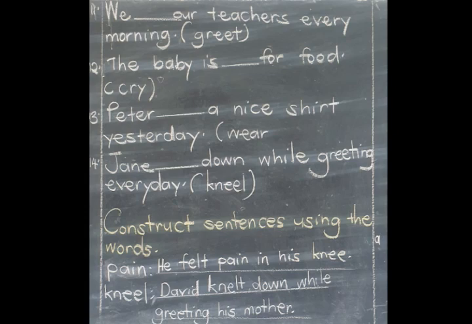You're going to read those sentences very carefully and get to know which form you are supposed to use for that sentence. If you're supposed to change it to the present simple tense, you change. If you're supposed to change to the past tense, you change to that tense. If it is the present continuous tense, you change to that tense.